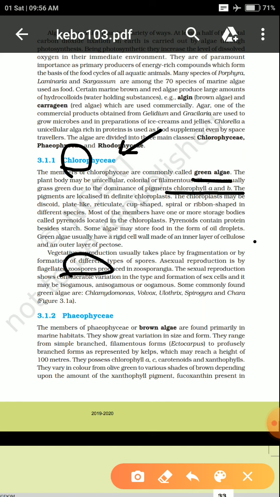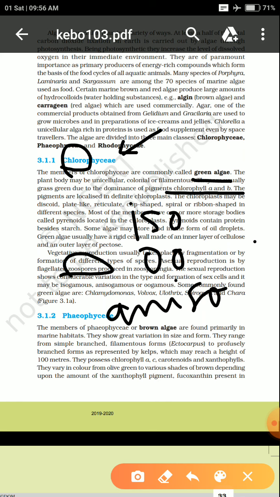Okay. And some of the organisms also undergo sexual reproduction, and for that they have different types of sex cells formed in them. We have earlier discussed the various types of sex cells: isogamous, oogamous, and anisogamous. These are the three types of sex cells.